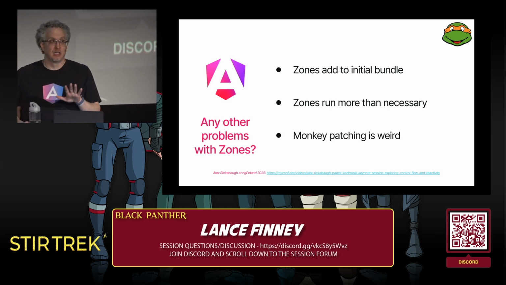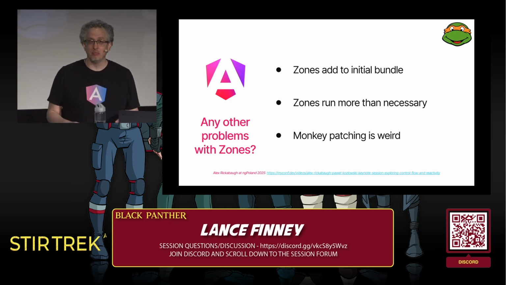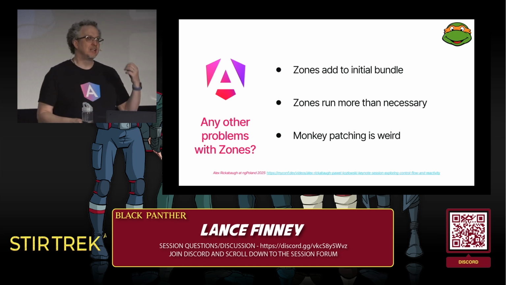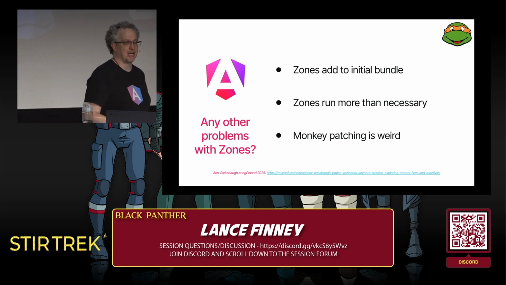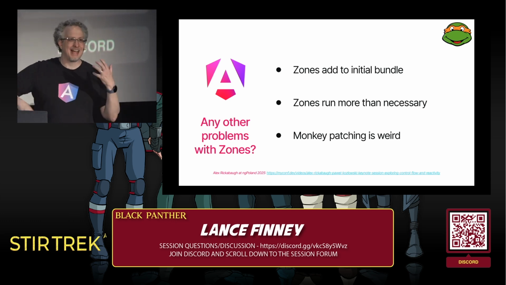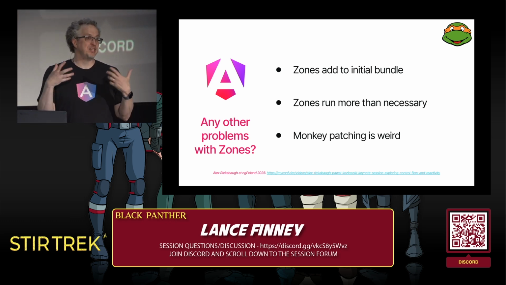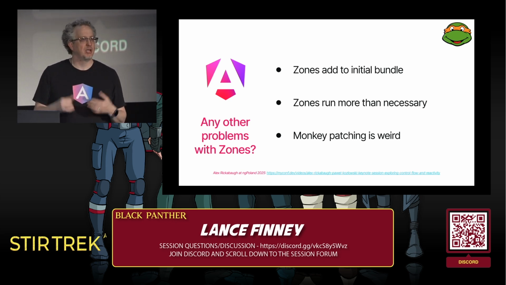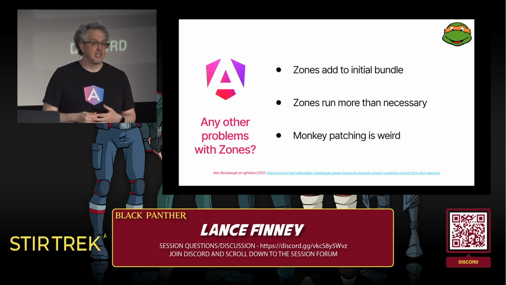And some people have a huge philosophical problem with this thing changing their JavaScript, but even beyond that, there's a technical issue. Some things in JavaScript can't be monkey patched. Async await can't be monkey patched. So they have to do a lot of extra code to simulate monkey patching for async await, and more things like that are coming into JavaScript. Zones is just showing its age.